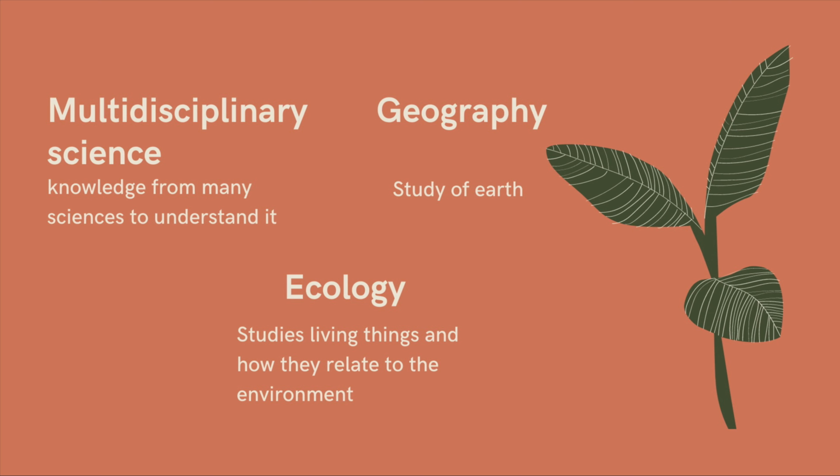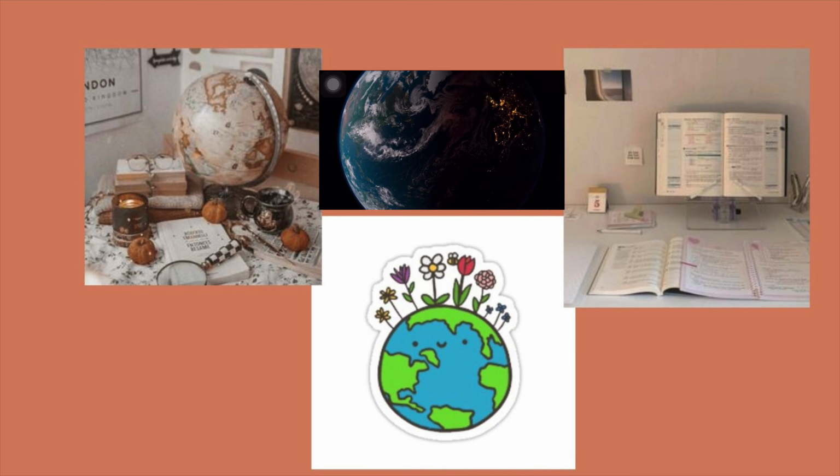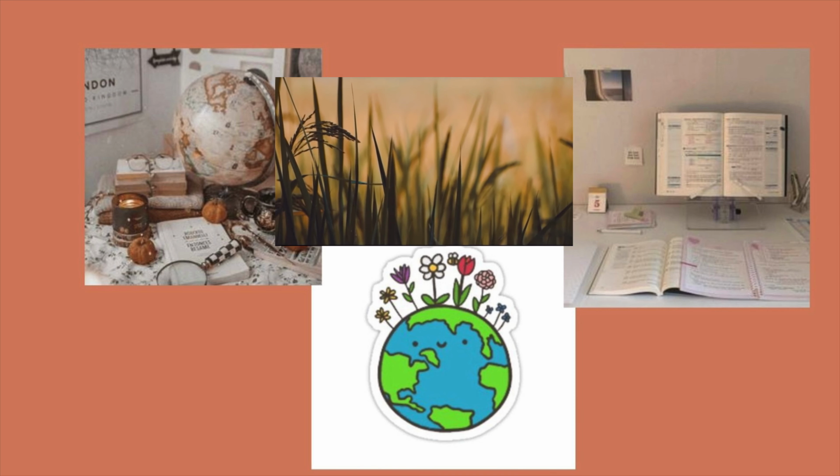First, we have multidisciplinary sciences. Knowledge from many sciences is needed to understand it. Geography is the study of Earth, and ecology studies living things and how they relate to the environment. Since both ecology and geography relate to a lot of different sciences, we need each other to understand both.